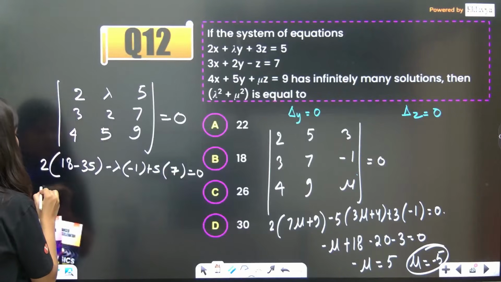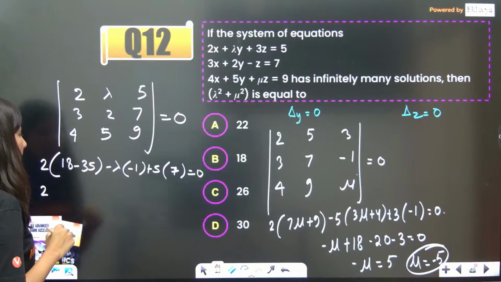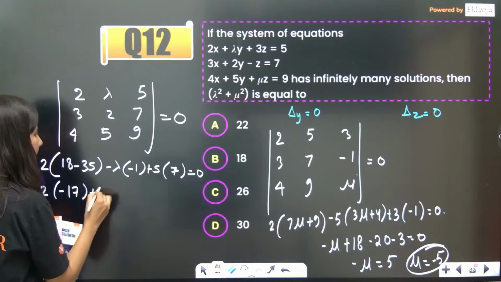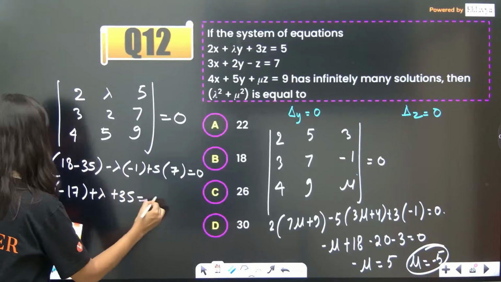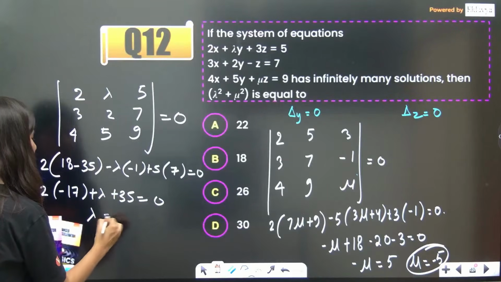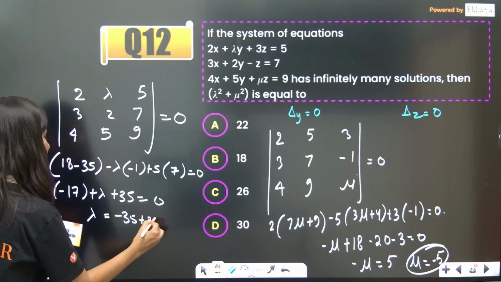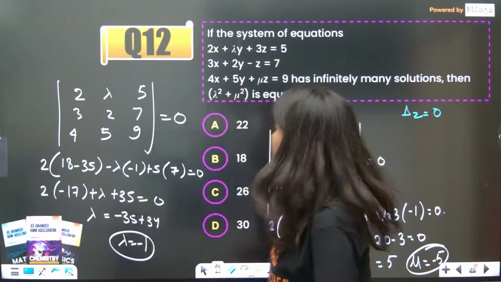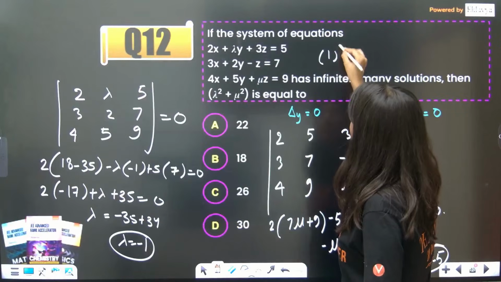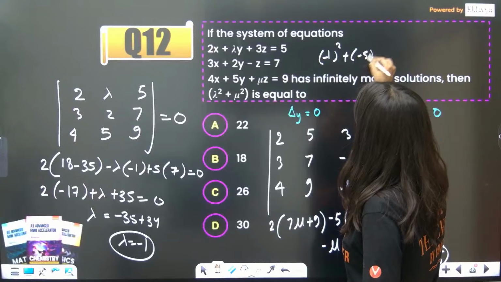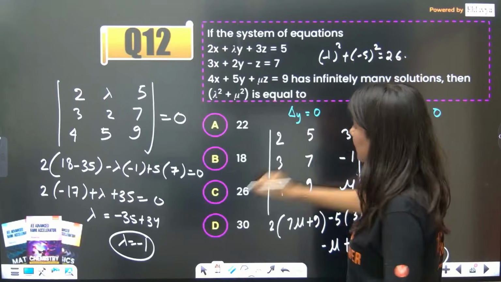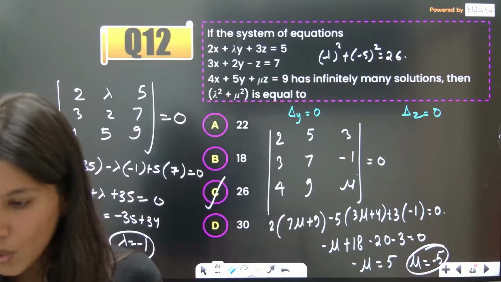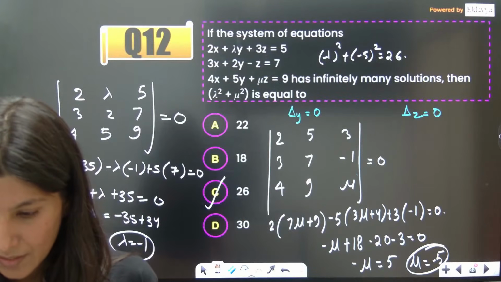So 2 and this is 35, so minus 17, plus lambda plus 35 is equal to 0. So lambda is equal to minus 35 plus 34. Lambda is coming out as minus 1. I told you mu is minus 5, lambda is minus 1. Now lambda square plus mu square is 1 square plus 5 square, which is equal to 26. Option C, absolutely correct. Clear? Perfect.